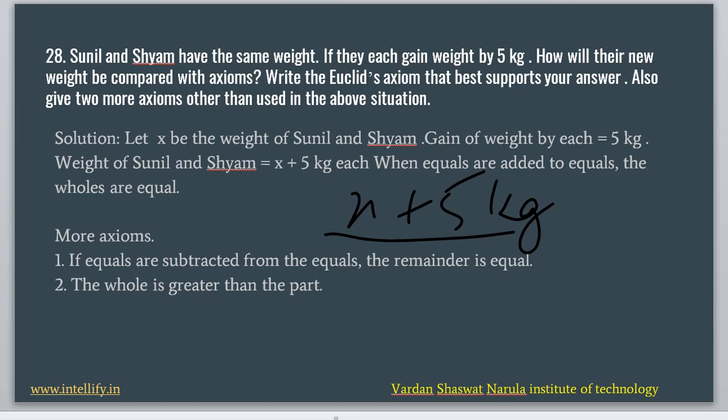The other two axioms given by Euclid: if equals are subtracted from equals, the remainders are equal. Suppose they had lost 5 kg; because initially they had the same weight, if 5 kg were subtracted from their initial weight, their weight would also be the same. And the second axiom is that the whole is greater than the part. If you consider a square or a circle, any part of it will never be greater than the whole. So it is the Euclid axiom: the whole is greater than the part.